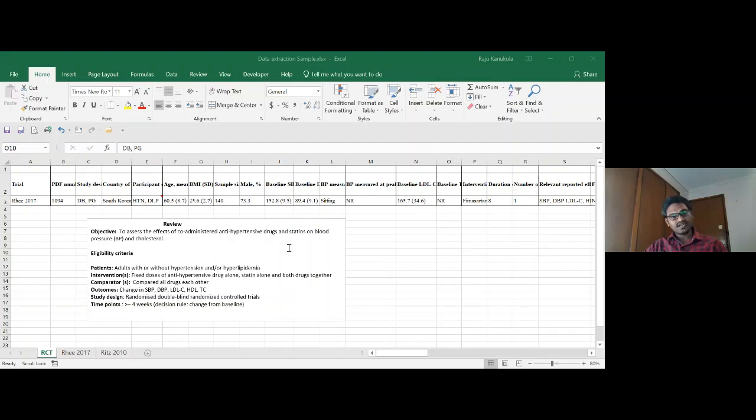Okay, after that I will open that published study. It's in PDF form, so I highlighted there. Otherwise, maybe you can do it in reverse. Maybe you can show the article first with the highlights, and then come back and show it in the Excel sheet. Okay, I'll do that.